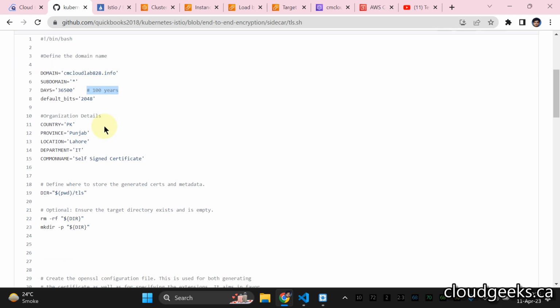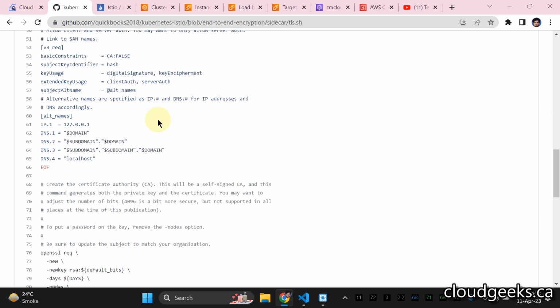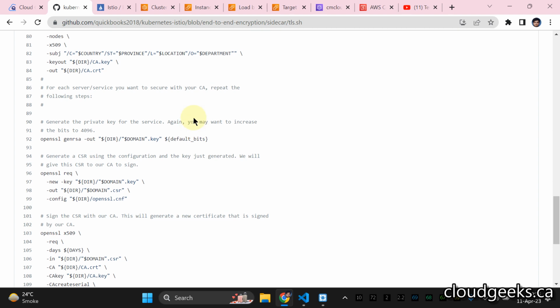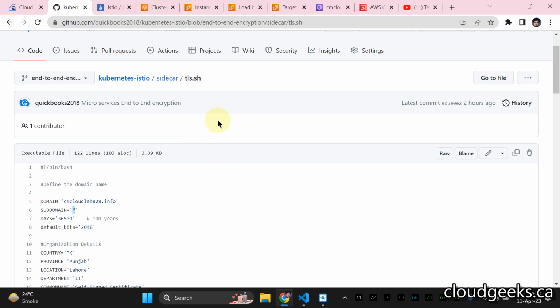This strict wildcard means you can use any subdomain. Anyway, we are going to use this particular script. I'm not going to go into all the details regarding that script, but if you see my videos from the past, I've already used this script, and I've already covered the details in my previous videos. So we are going to use this self-signed script, and we are going to use Nginx, and that Nginx is actually calling our backend application, which is going to be app. But let me show you that.